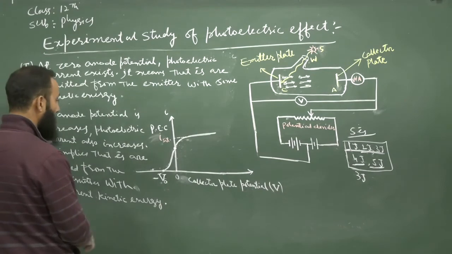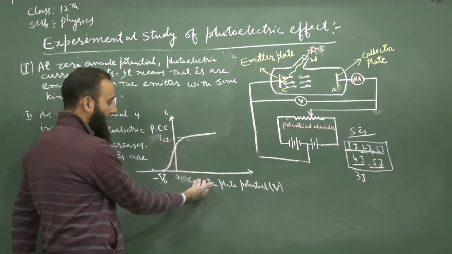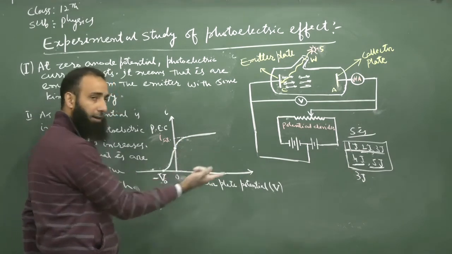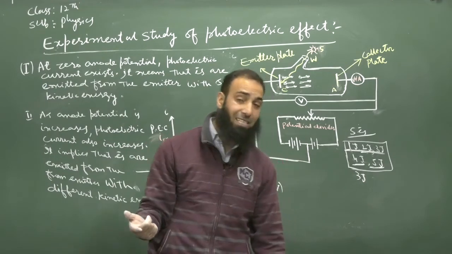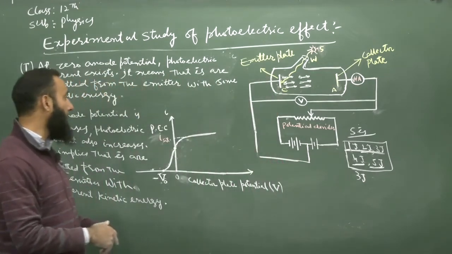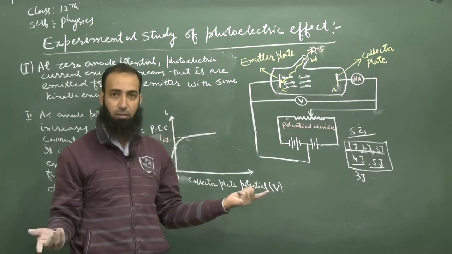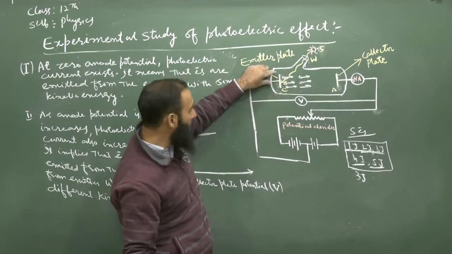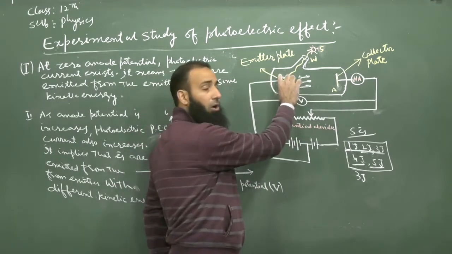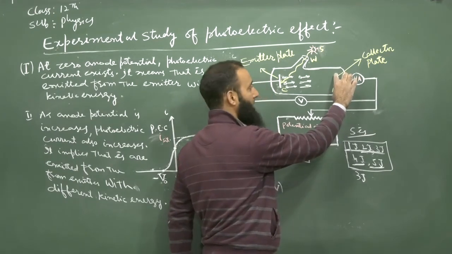Now the third. When we further increase the collector potential, the photoelectric current reaches its maximum value. That maximum value is known as the saturation current. What does this mean? It means the number of electrons emitted per second from the emitter is fixed. For example, as I told you, per second it is 5. When 5 electrons are emitted in 1 second, all the 5 electrons are reaching here.